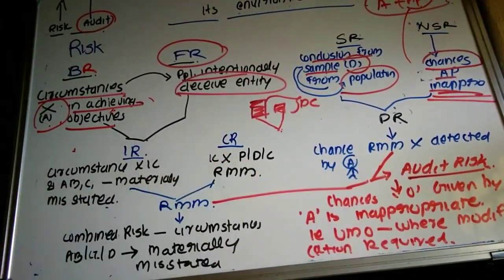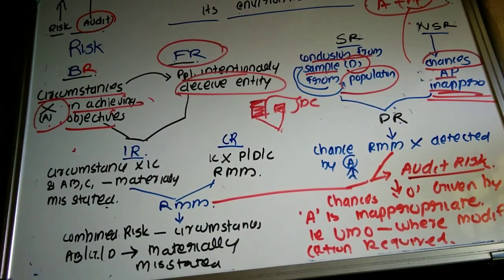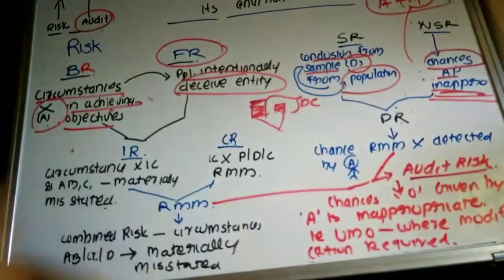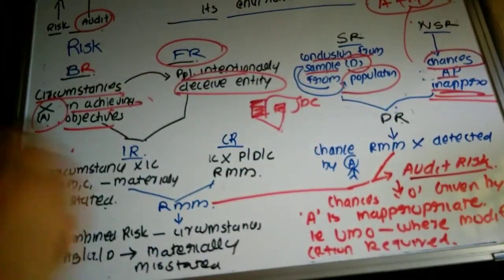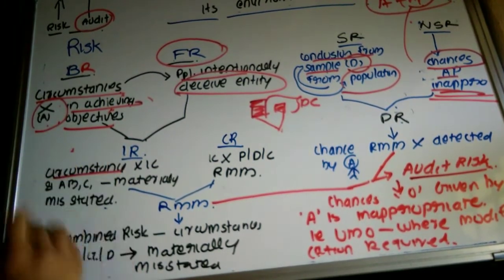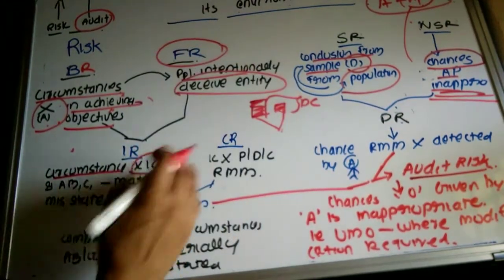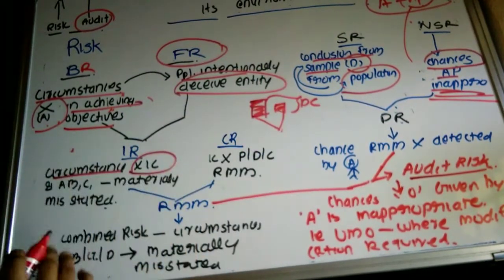Then inherent risk and control risk. What is meant by inherent risk? What is meant by control risk? Inherent risk means some organizations or entities may not have an internal control system. So inherent risk arises because of circumstances in some entity where an internal control system does not exist.